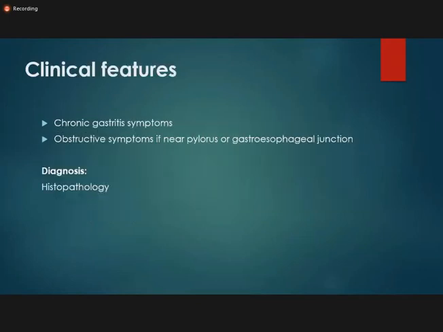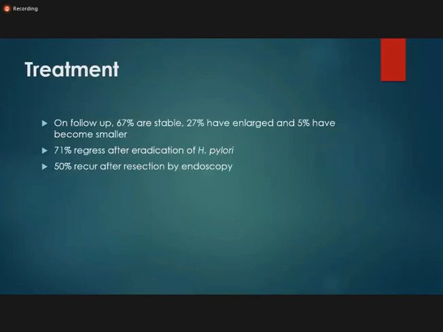Now we come to the clinical features of the hyperplastic polyp. Usually the symptoms are those of chronic gastritis, because in most cases they are related with it. So the patient comes with burning sensation or abdominal pain. If the polyps are larger and present near the pylorus or the gastroesophageal junction, the patient may have obstructive symptoms. For diagnosis, we do resection through endoscopy, and then the histopathological examination.